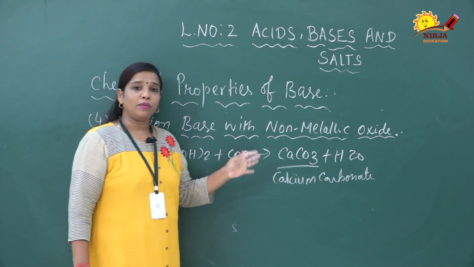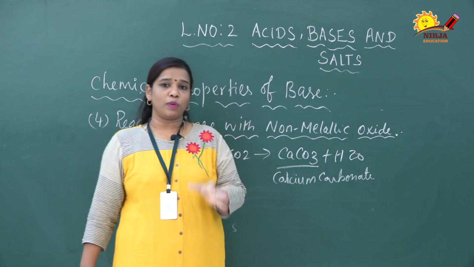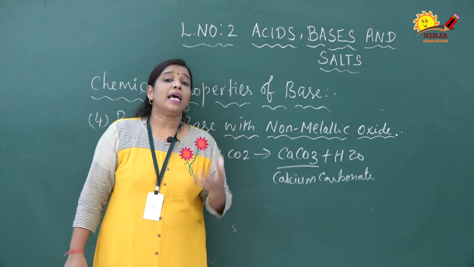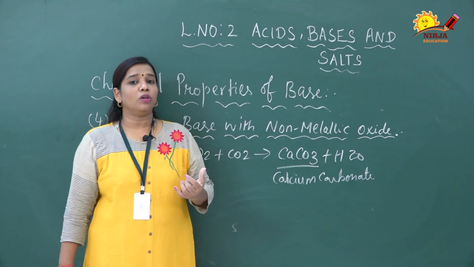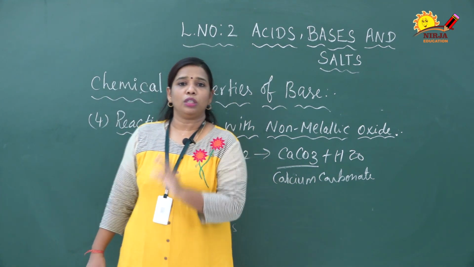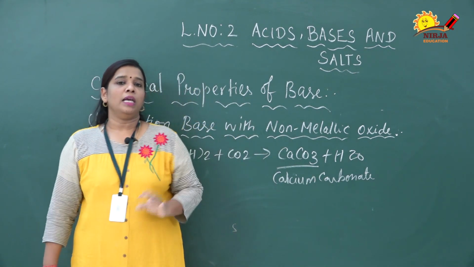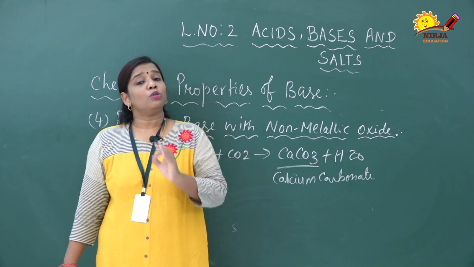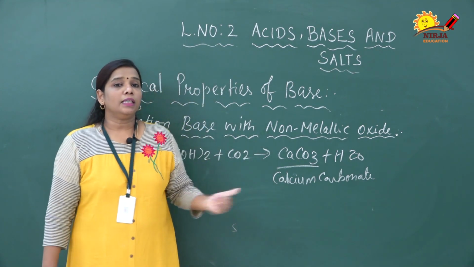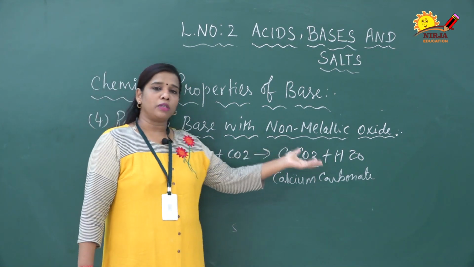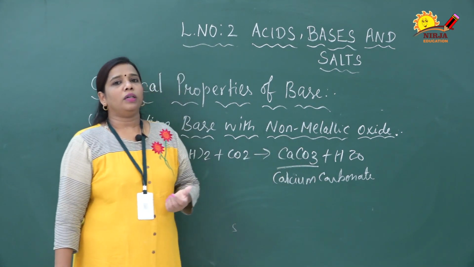When the base reacts with non-metallic oxide, it produces salt as well as water. Why? Because the non-metallic oxide has acidic character. First example, NaOH reacts with CO2, it produces Na2CO3, sodium carbonate. Same like that, NaOH reacts with SO3, it produces sodium sulfate. Third example, when calcium hydroxide reacts with carbon dioxide, it produces calcium carbonate as well as water.